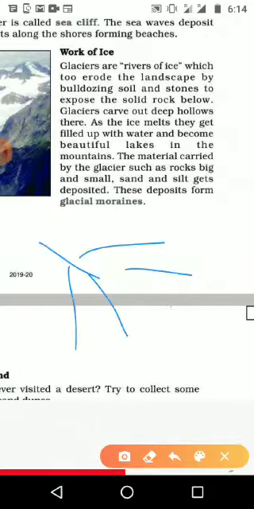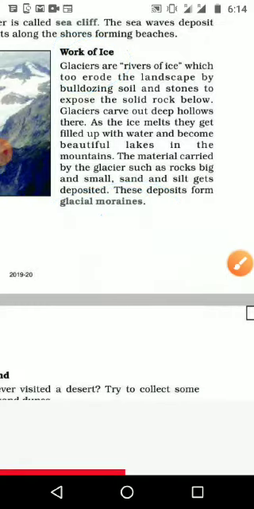Like that, the glacier deposits things and forms a land area known as glacial moraines. So we are studying how, with the help of ice, erosion happens and, after the erosion, when it deposits in one area, how it forms the landform of the earth.